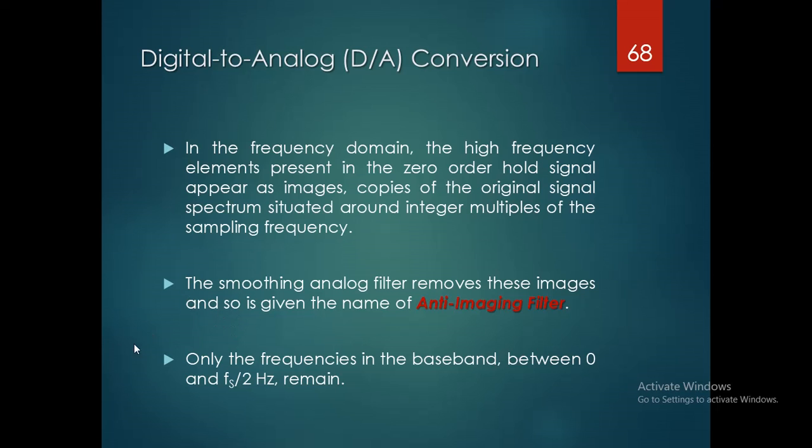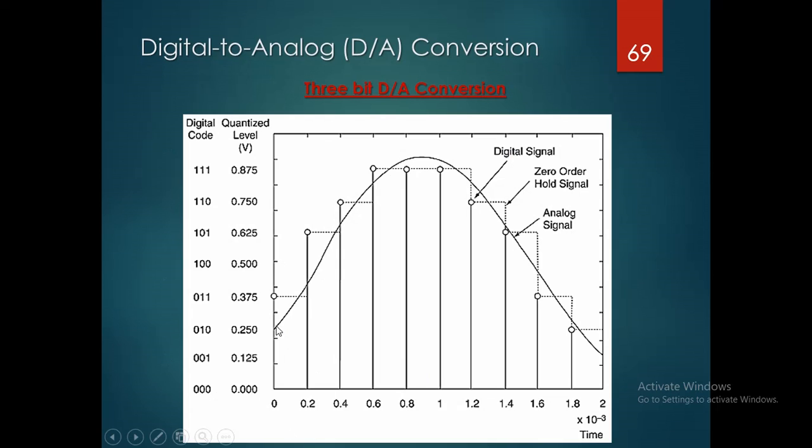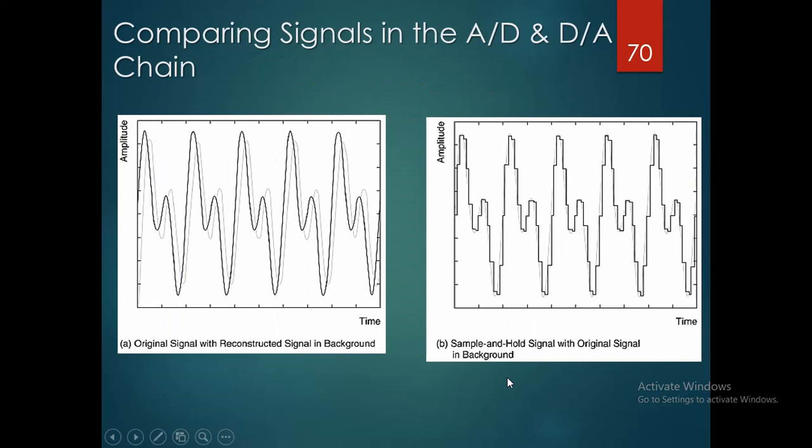Only the frequencies in the baseband between 0 and fs by 2 remain. So this is about a 3-bit D to A converter. The digital signal is given to this and reconstructed here, and we get the analog signal as an output.